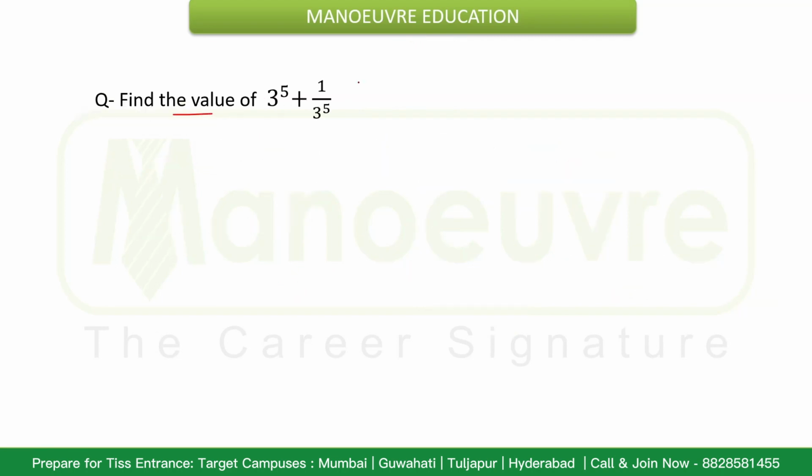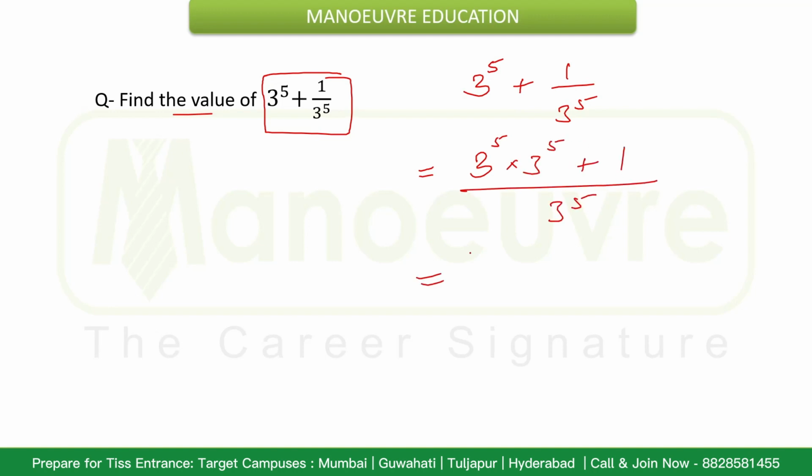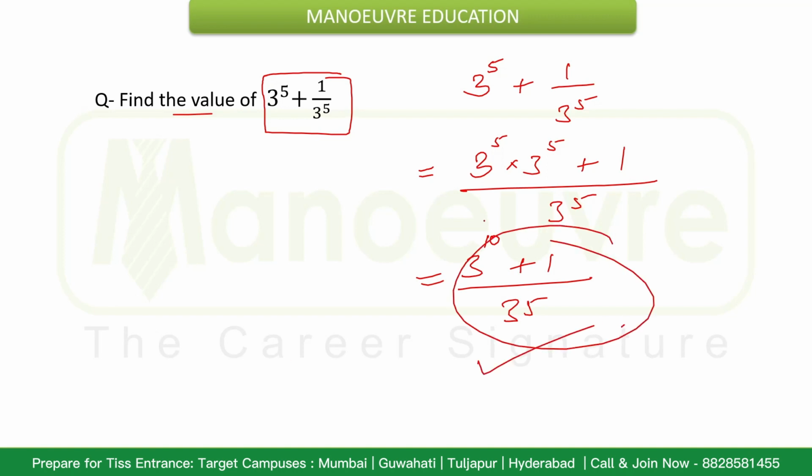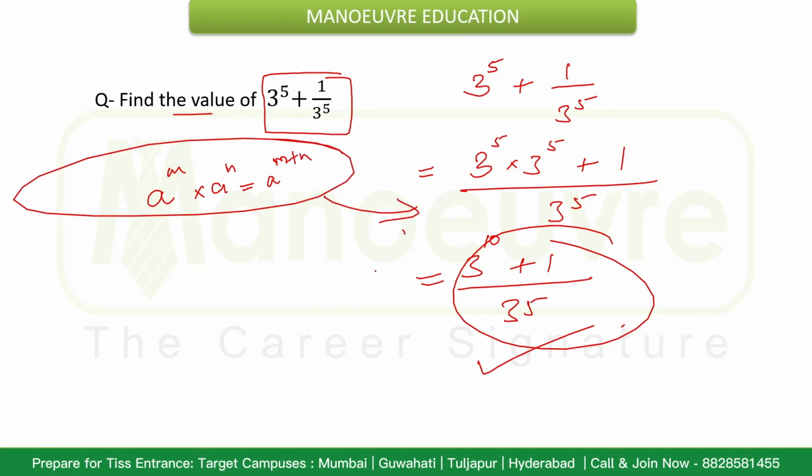Now you need to find the value of 3 raised to 5 plus 1 upon 3 raised to 5. Okay. That will be nothing but 3 raised to 5 into 3 raised to 5 plus 1 divided by 3 raised to 5. That will be 3 raised to 5 plus 5, that will be 3 raised to 10 plus 1 divided by 3 raised to 5. That will be the clear answer. Here we have used this law of indices, a raised to m into a raised to n, that will be a raised to m plus n. Using this, we can clearly and easily reach this answer.